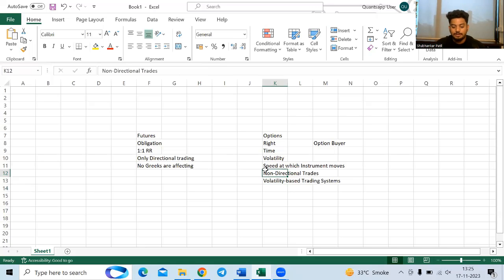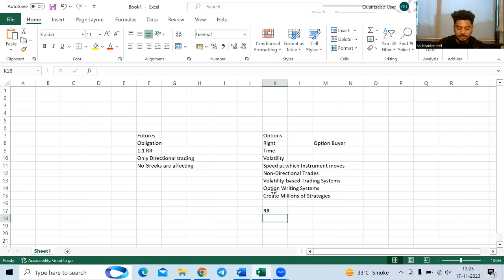Then obviously non-directional trades may be understood, what the idea is, but you can also create option writing systems wherein you are selling options for theta. And then obviously you can go ahead and create millions of strategies.